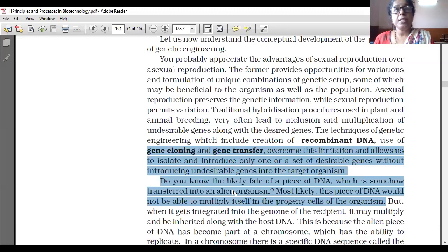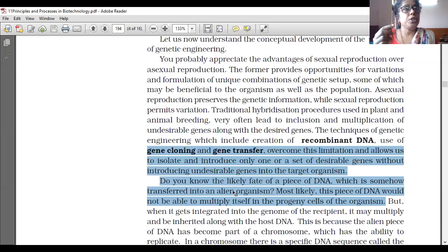But it can multiply when it gets integrated into the genome of the recipient. So first we take a piece of DNA from one organism. The portion of DNA containing desirable genes we take from that organism and introduce into another organism, it will not be multiplied in that organism. For that, what do we have to do? First, we take the piece of DNA from one organism and insert it into the DNA of the host organism and make it a complete DNA.